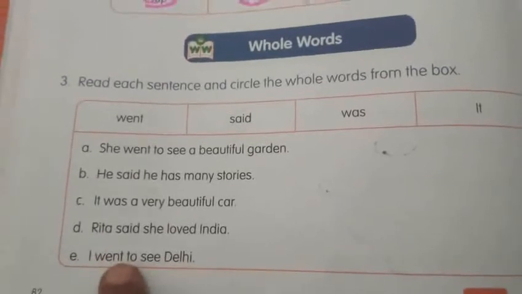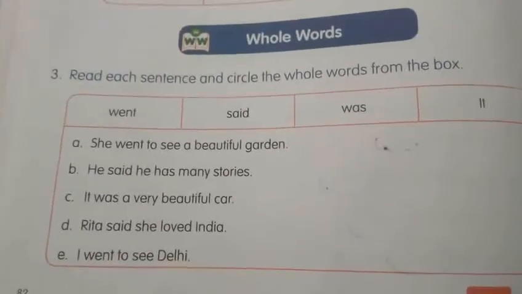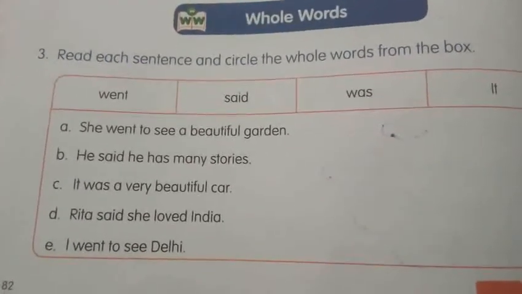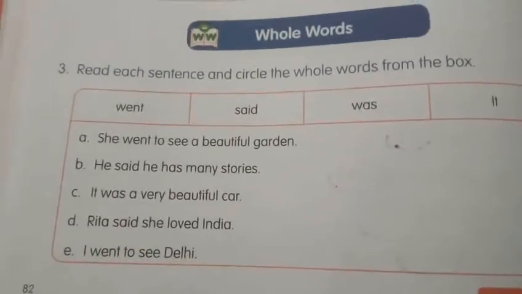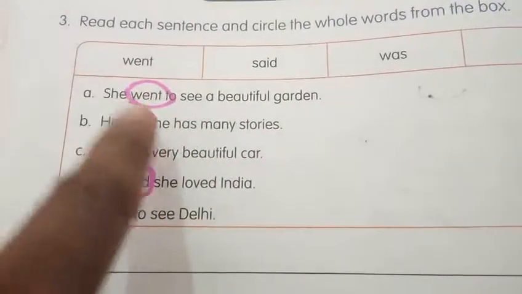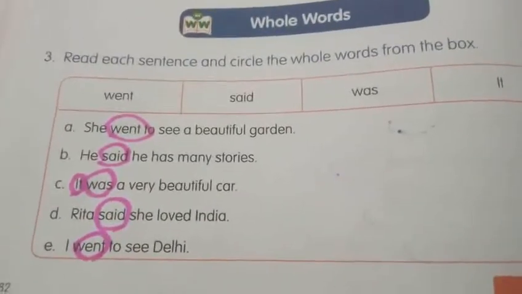Next, I went to see Delhi. Which whole word is here? Went. You have to circle this. Yes. Great, my dear children. Just like this you have to circle the whole words. Okay? Yes.